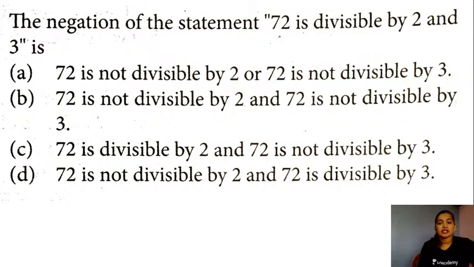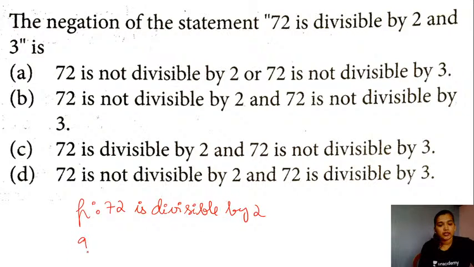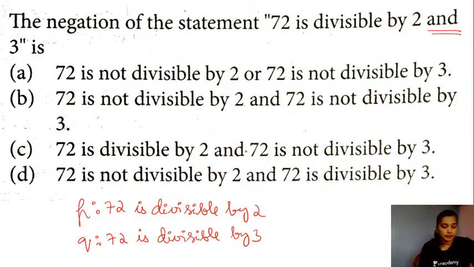My statement P can be 72 is divisible by 2 and the statement Q can be 72 is divisible by 3. Yes, and there is a conjunction, the word "and" is used here, right?